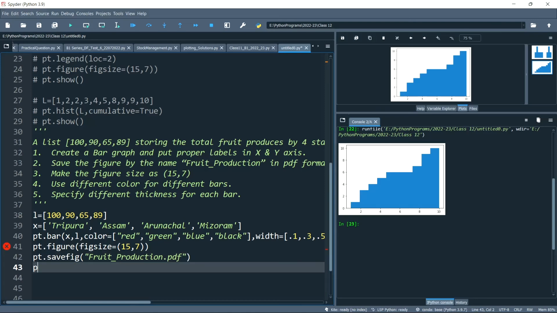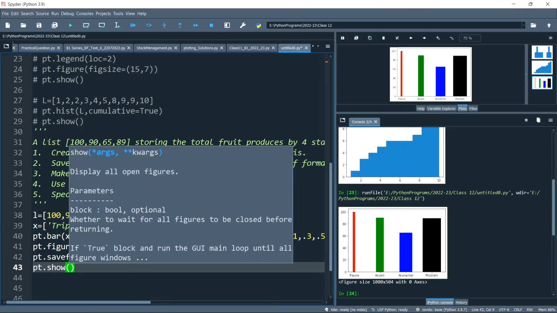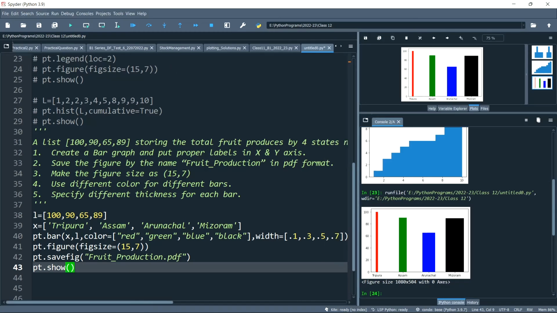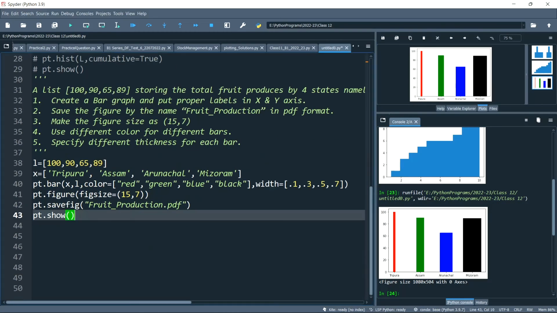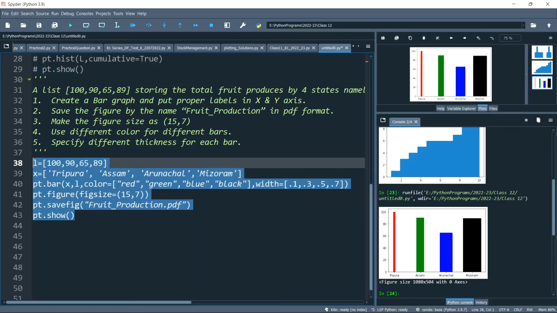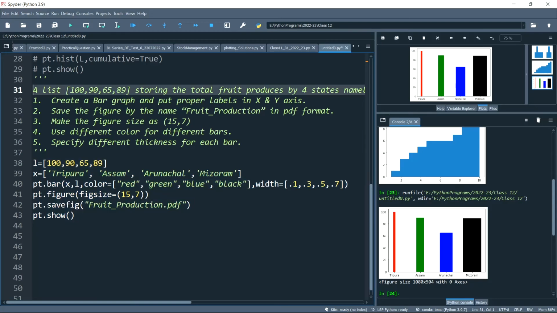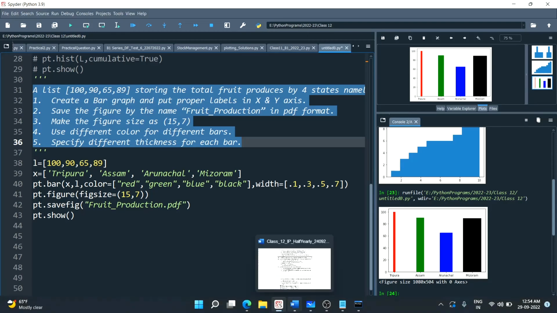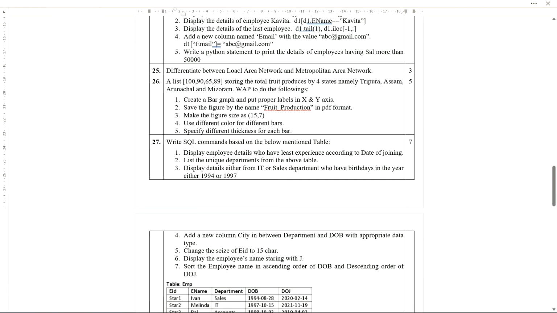Then the rest one is that pt dot show. I need to show. So let's see, is there any problem? No. So this is how we need to solve this question. This is the way of writing the code here. If this portion of the code is not visible, now you can see. So only up to this much you have to write. These few lines of code you need to write to solve this question. Is that clear, everyone? So here you can see the solution. Let's proceed with the next questions.